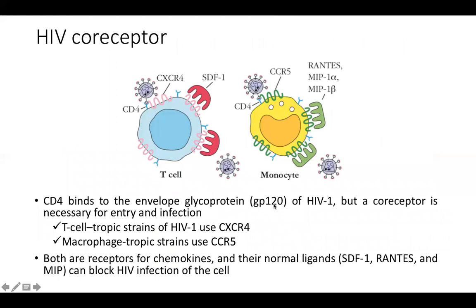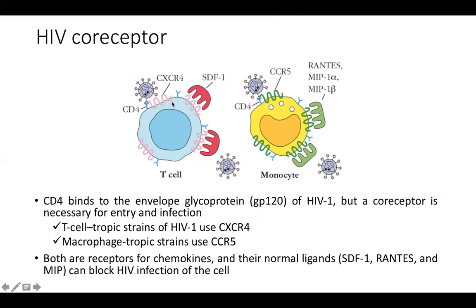Co-receptor, like I told you, the co-receptor is necessary. T cell tropic strains infecting the T helper cell use CXC receptor 4. M tropic strains use CC receptor 5. So you have T cell and monocyte. T cell having the CXCR4 or monocytes having the CCR5.